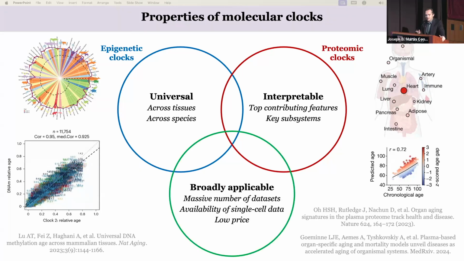And also, it would be great if the model could be applied across many already published datasets, including single-cell ones, because in this case, we can identify novel lifespan-modulating interventions that have already been tested in a molecular setting. So we hypothesized that transcriptomic clocks would fit nicely and cover all of these features.